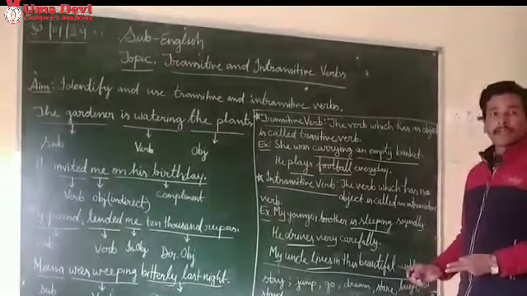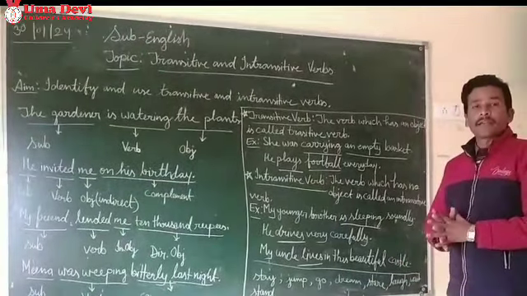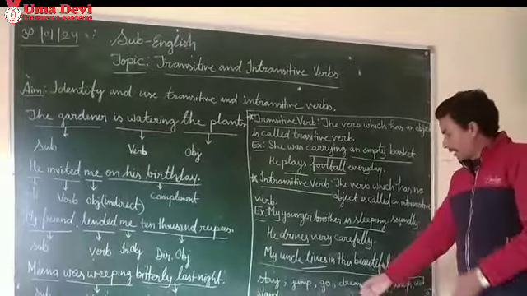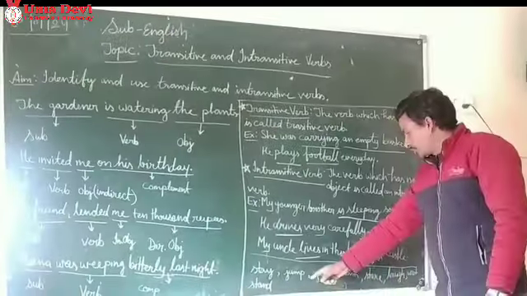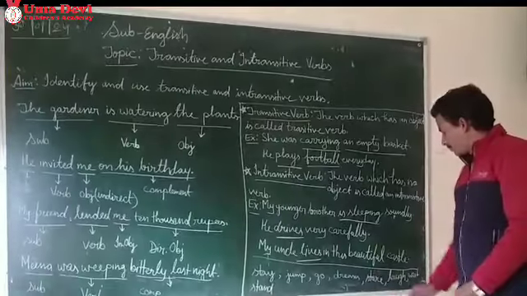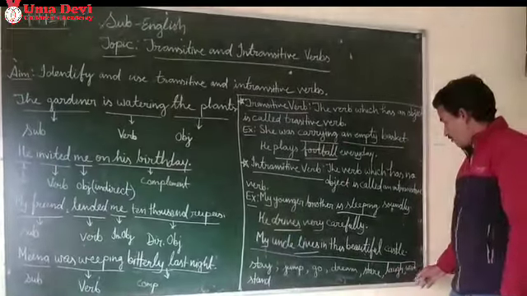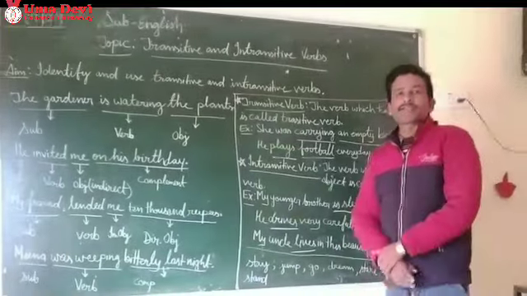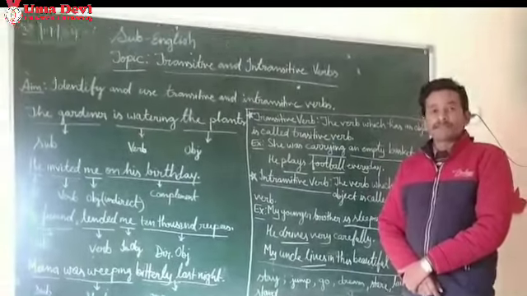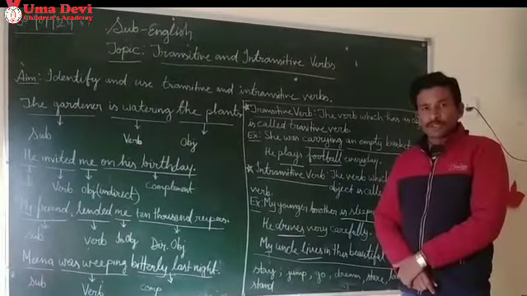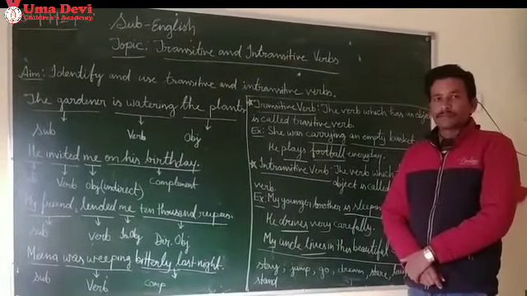Some verbs that are always used as intransitive might be like these. See these verbs: stay, jump, go, dream, stare, laugh, wait, stand, and so on. Many verbs cannot be used as transitive verbs. They are always used as intransitive verbs.